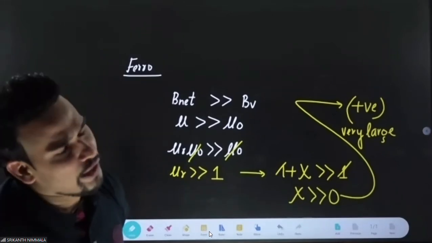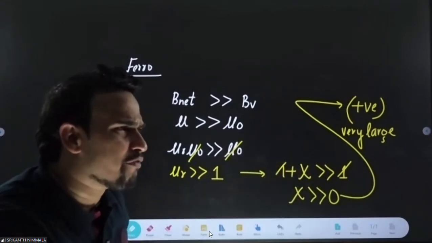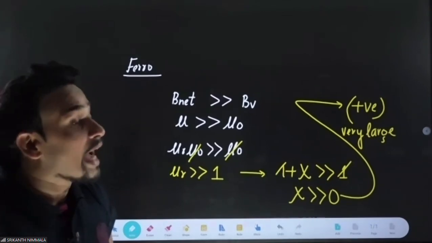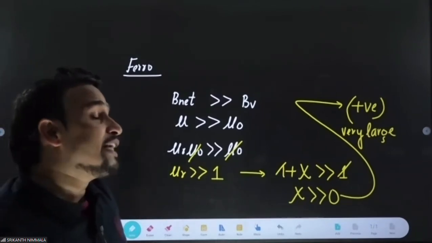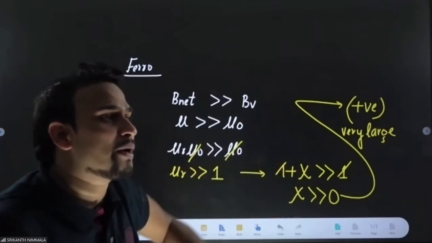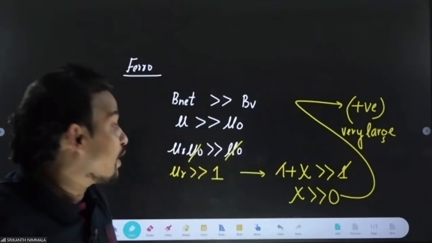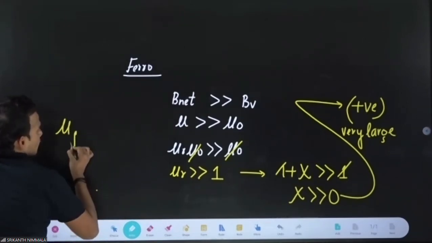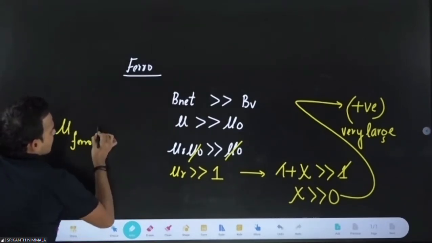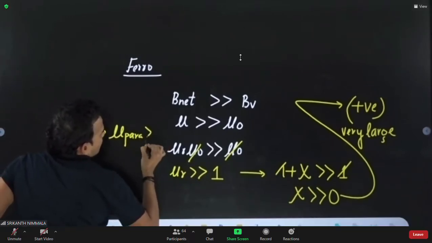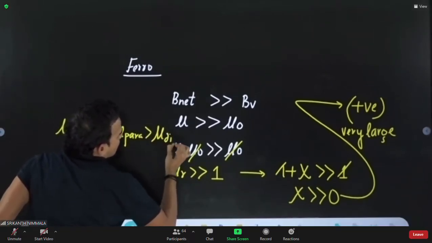Okay, very good. Who will have negative? Dia will have negative. Now, which medium will have maximum permeability? Ferro. So always mu of ferro is greater than mu of para, which is greater than mu of dia. You can write this also.